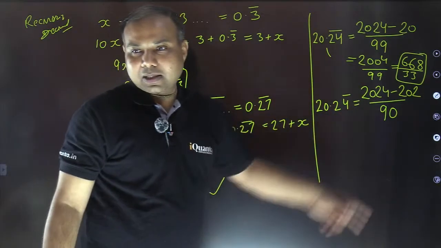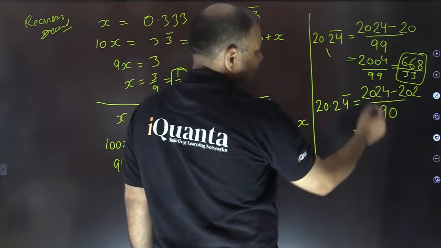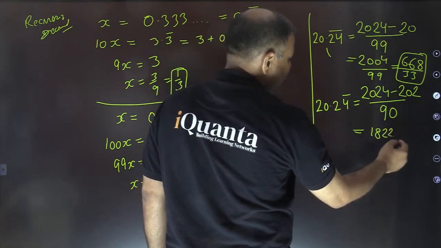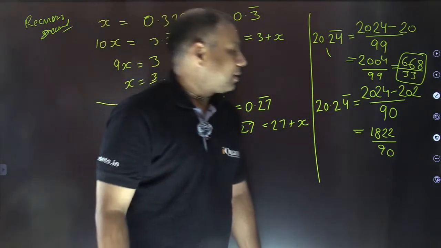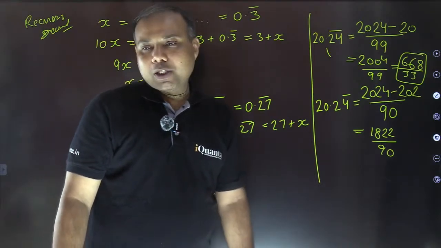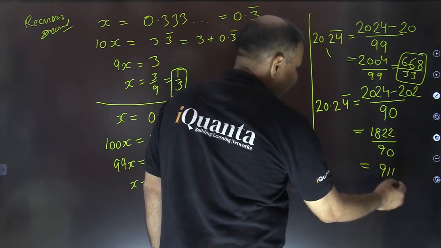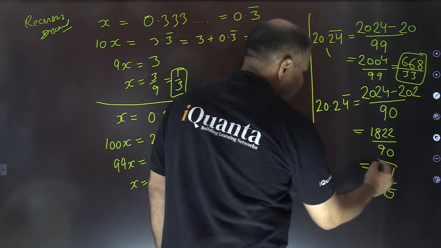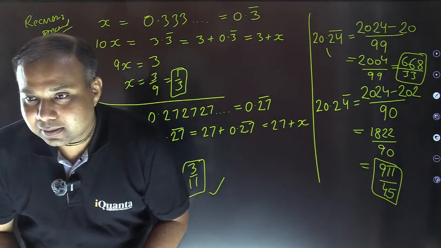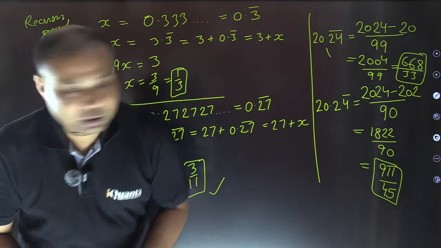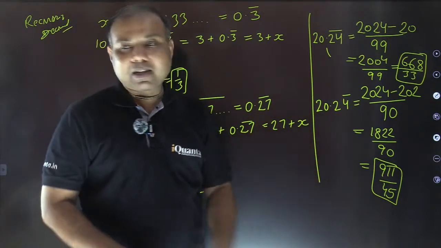Same way in this case, by subtracting 2, it is 22, and 1822 upon 90. Is there anything common here? Yes, this time 2 is the only common factor. So if you divide it by 2, it comes out to be 911 by 45. So this is the final answer. Is that okay? Good. Yes, 668 by 33 for the first one, and for the second one it is 911 by 45.